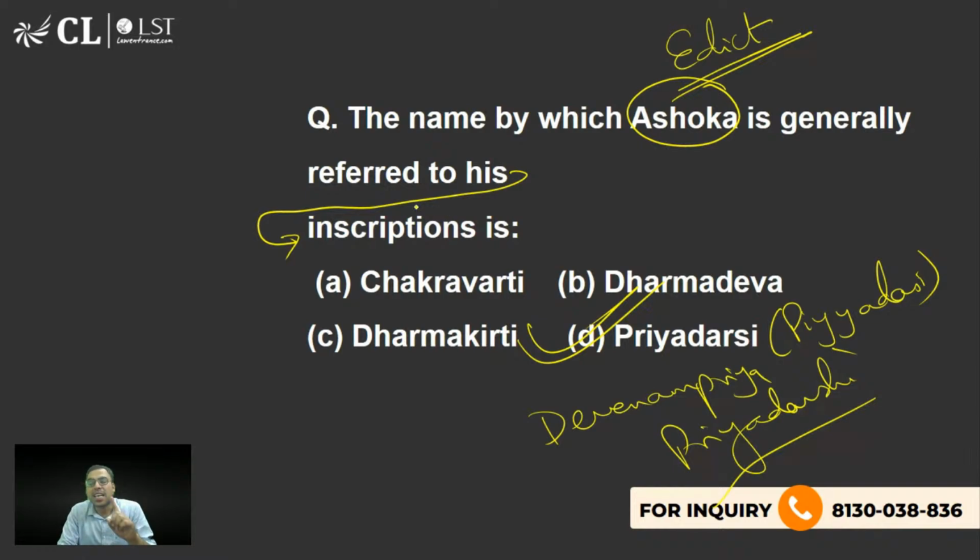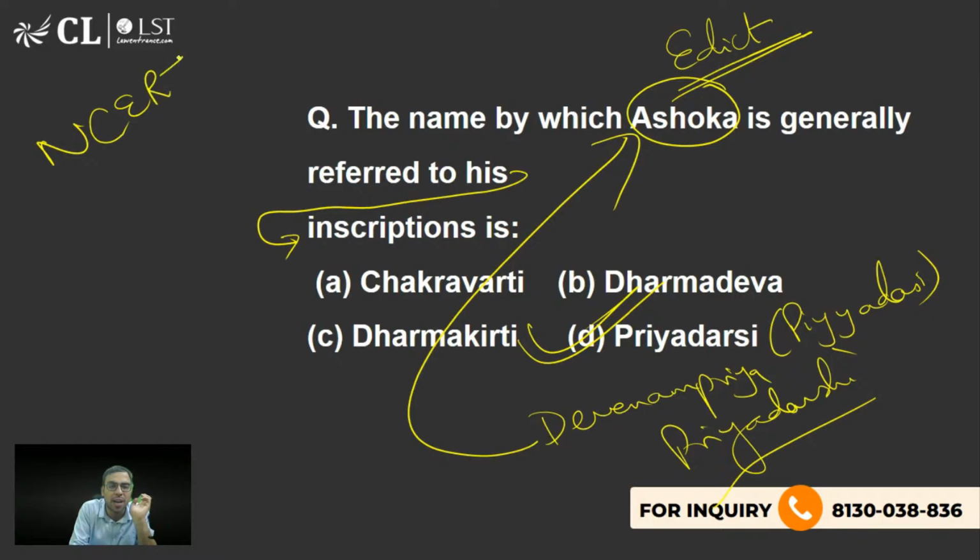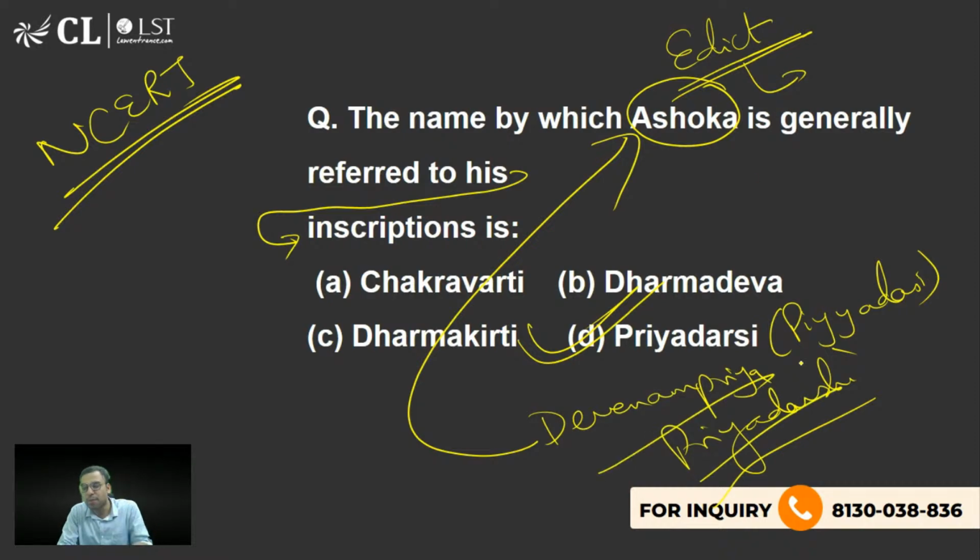So please tell me the name of the expert who found that Devanam Priyadarshi is nothing but Ashoka. What is the name of that person? A very famous British archaeologist. Tell me his name. These are mentioned in NCERT books. The NCERT history book mentions all these names. That is why I'm telling you. And please tell me in which edict this name is found. Yes, James Prinsep. Yes, Kushagra.